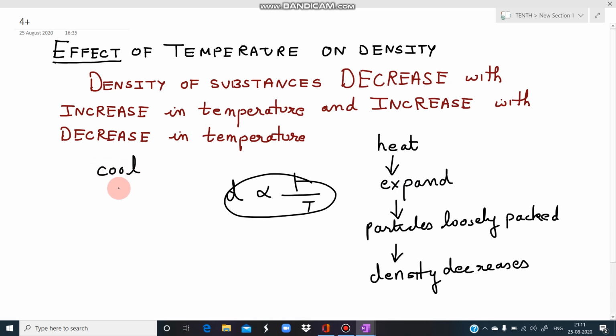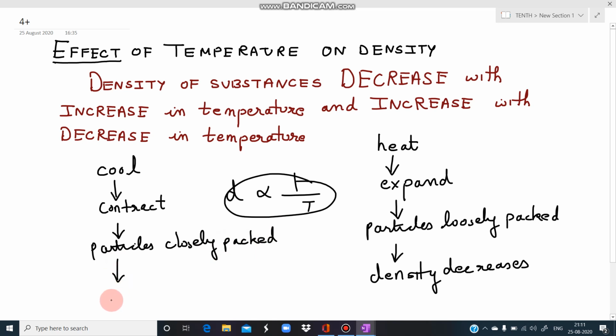And when we cool anything, what will happen? The body will contract, isn't it? It contracts, which means that the particles get closely packed. And when they get closely packed, it means that the density increases. So when temperature decreases, density increases. When heat increases, then density decreases.